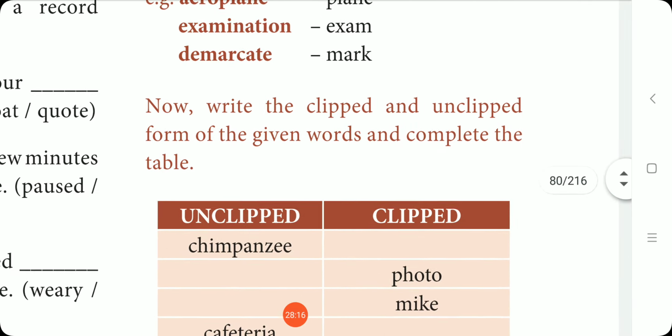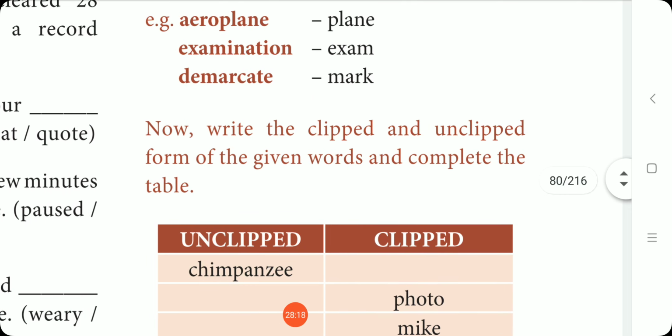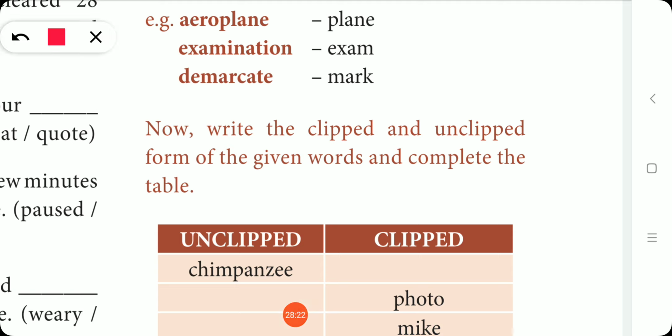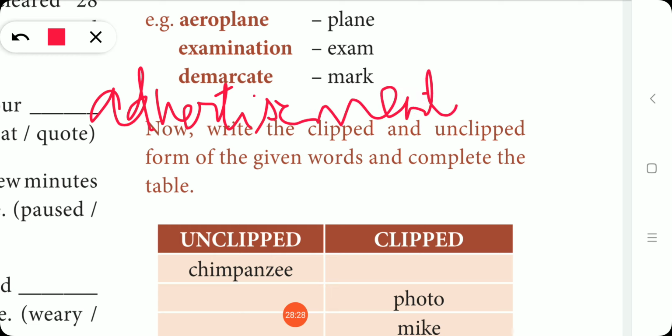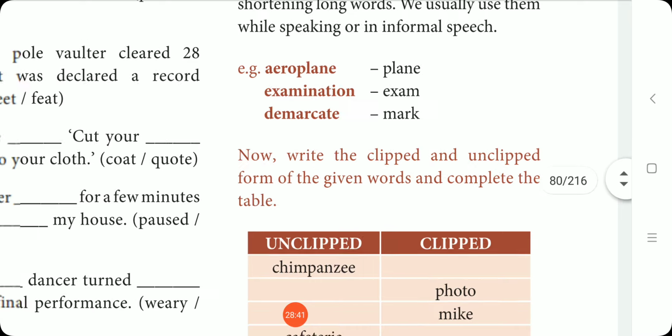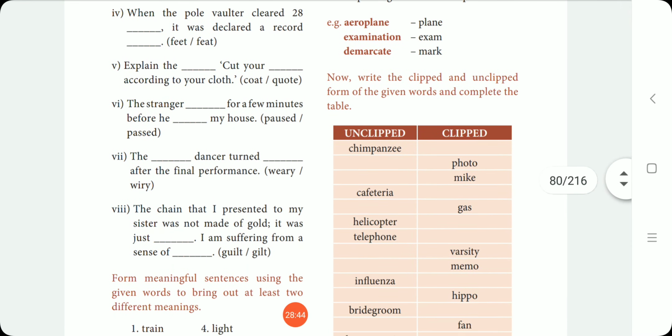Now see, an exercise is given for you. Advertisement is an unclipped word, and what is the clipped form? Ad. Now write the clipped and unclipped form of the given words and complete the table.